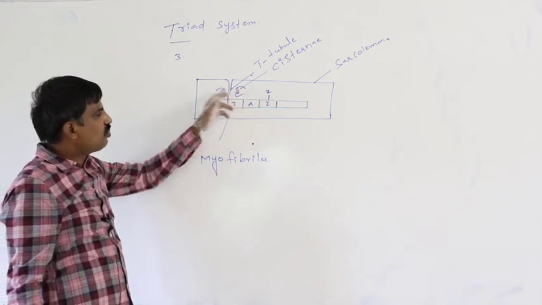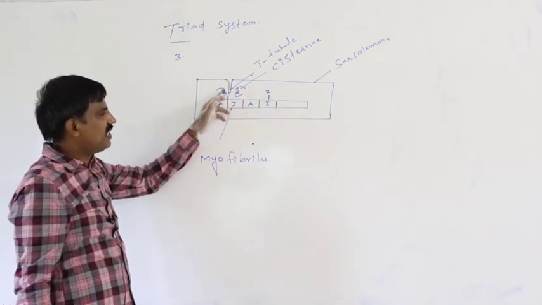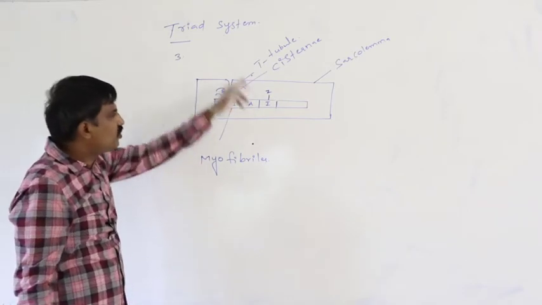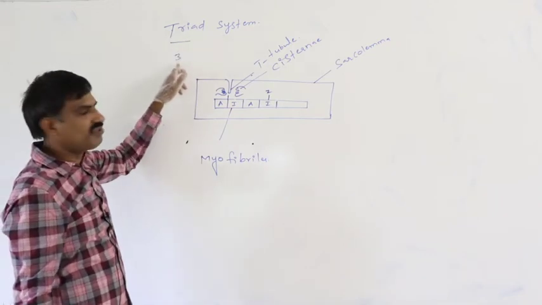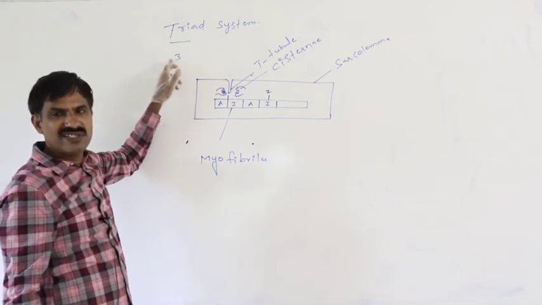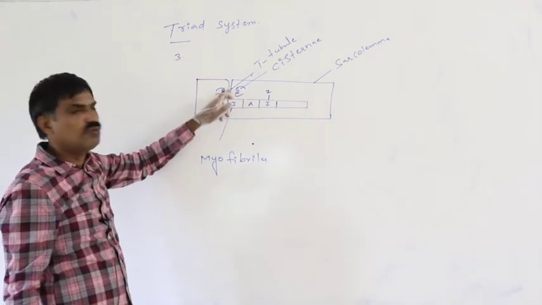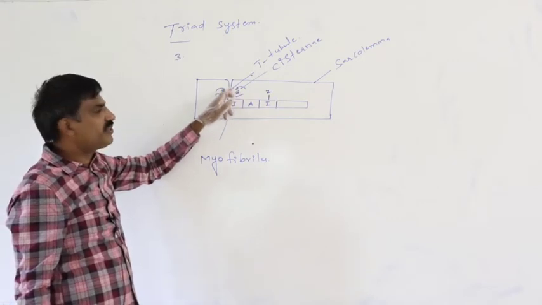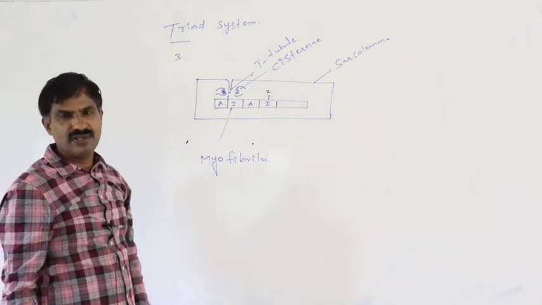These two cisternae and one T-tubule together form the triad system. Tri means three. What are the three structures here? Two cisternae, one T-tubule together constitute the triad system.